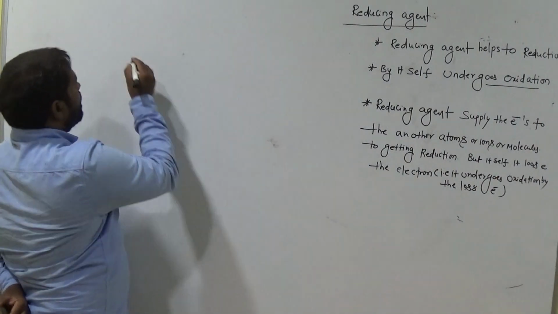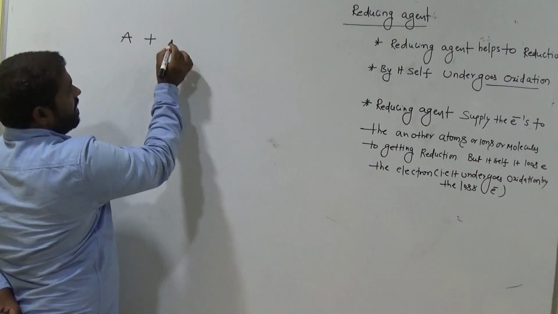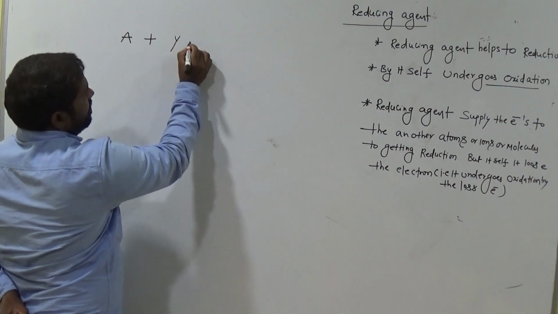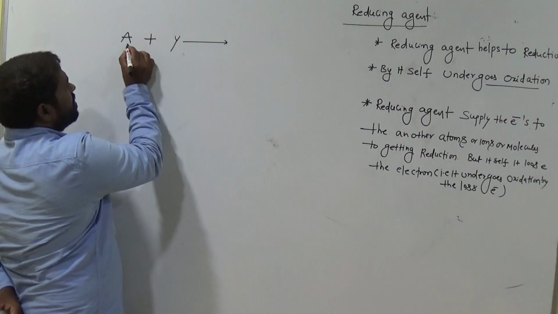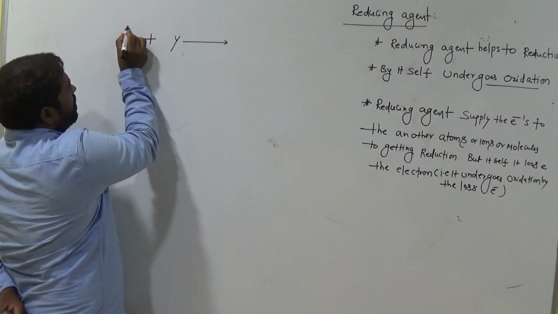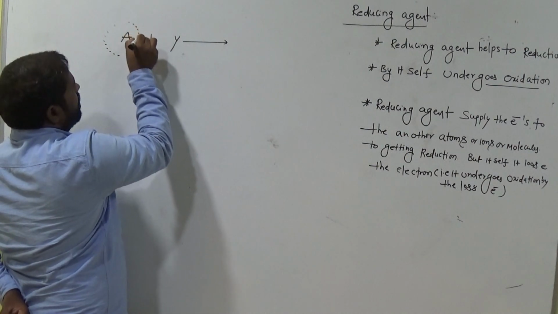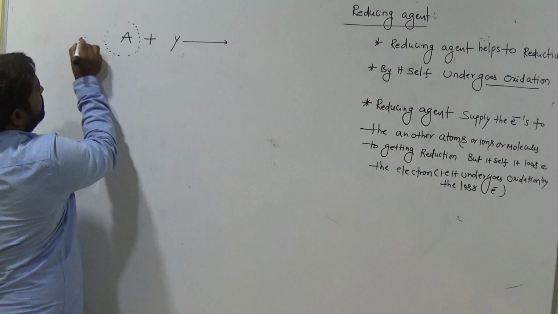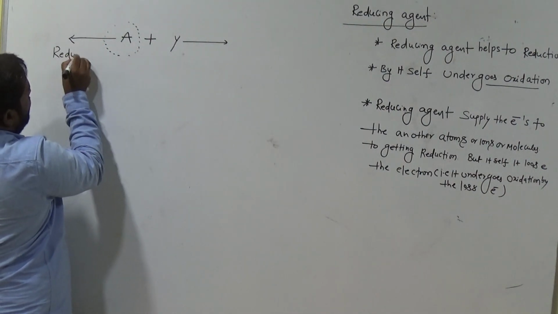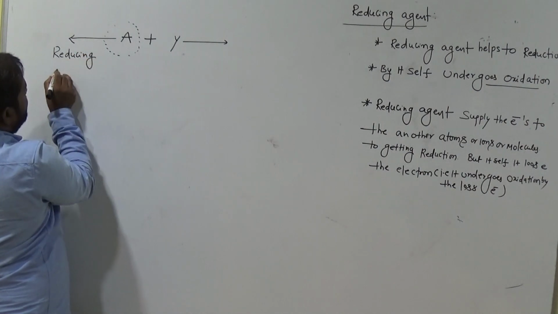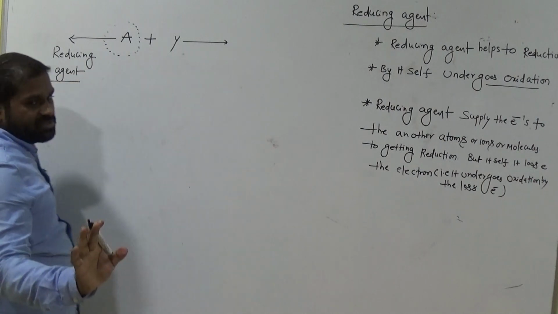Let's see. Now this is compound A. This is A. Now this is Y. Now this A, I would like to call a reducing agent, suppose.